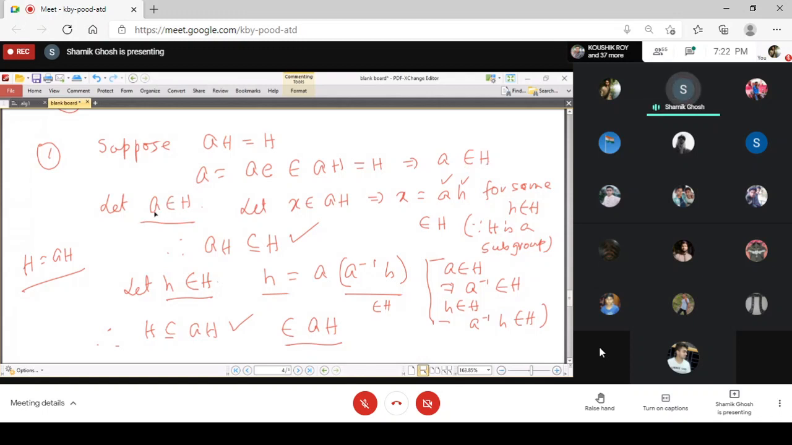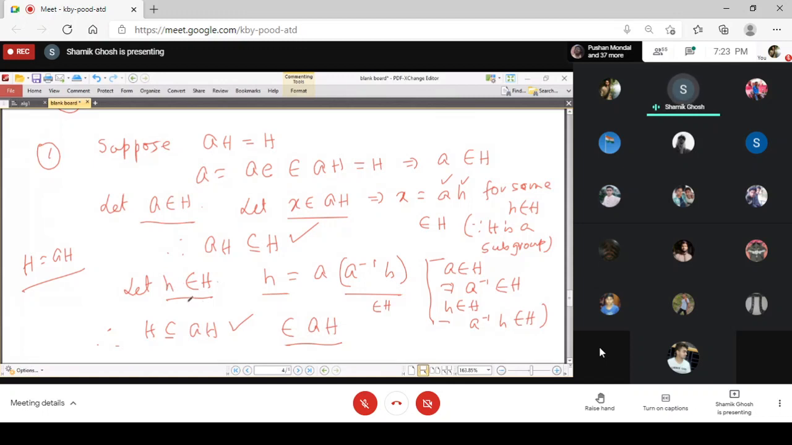On the other hand, suppose we start with a belongs to H, and we take any general element of aH, that must be of the form a times small h, where small h belongs to H. But since H is a subgroup, it is closed under multiplication, and both a and h are elements of capital H, and therefore their product is also belonging to H. So we got that every element of aH is an element of H. So aH is a subset of H.